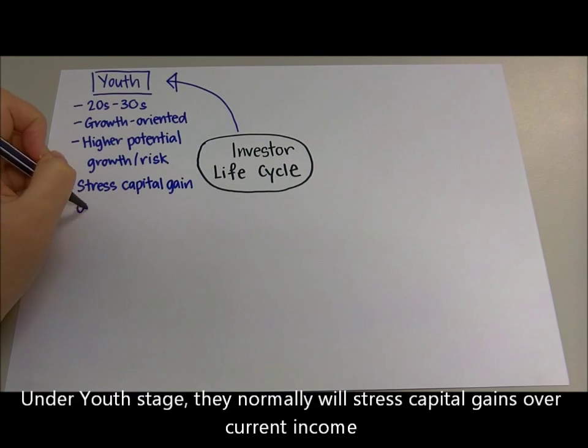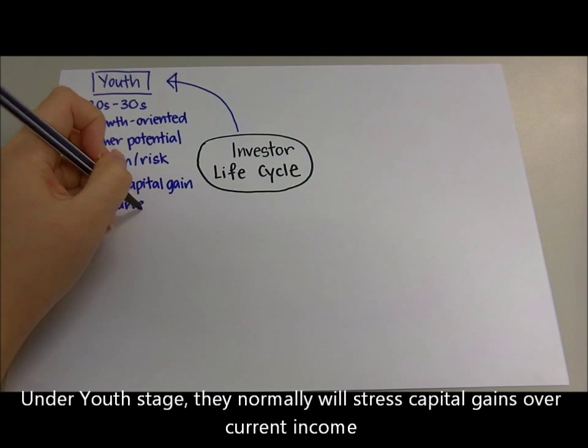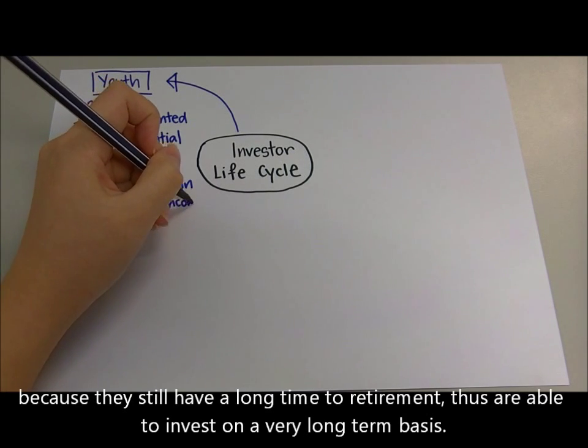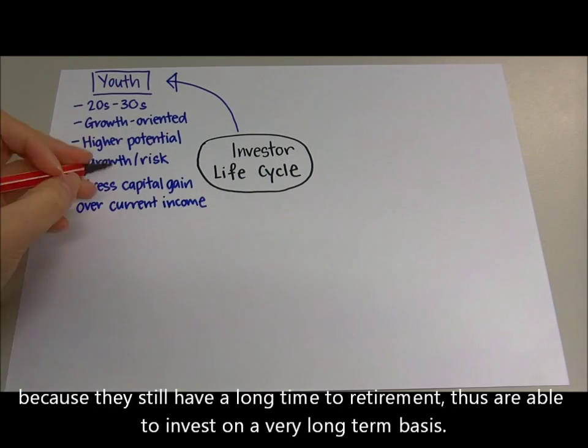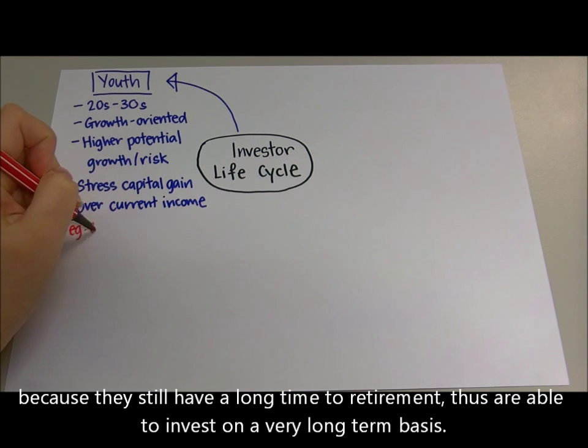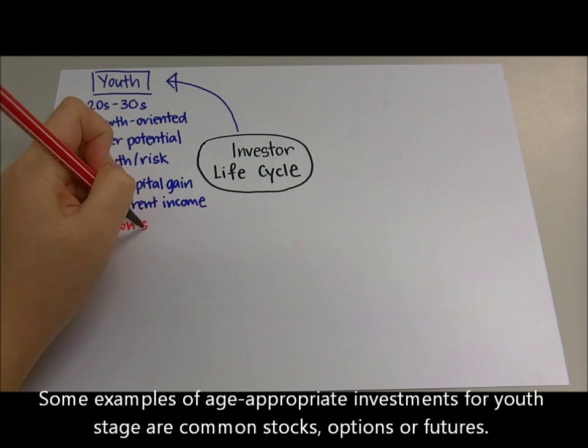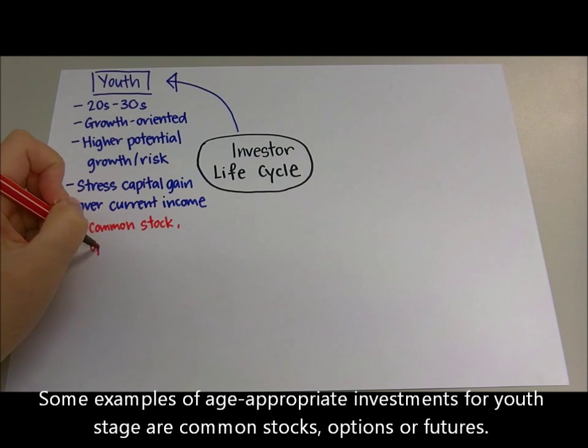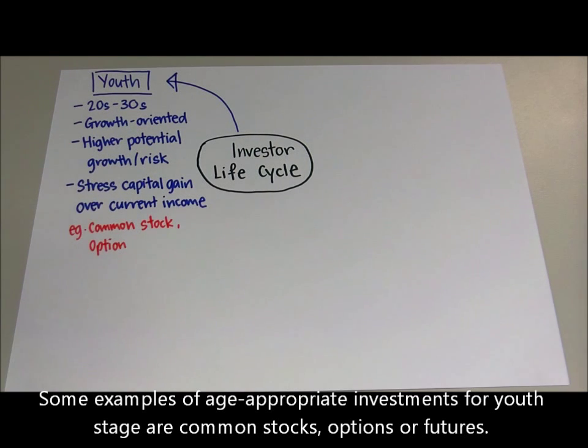Under youth stage, they normally will stress capital gains over current income because they still have a long time to retirement, thus are able to invest on a very long-term basis. Some examples of age-appropriate investments for youth stage are common stocks, options or futures.